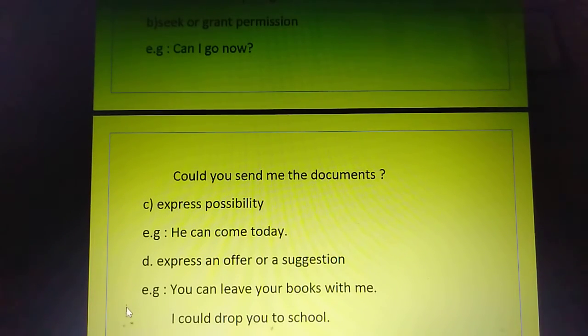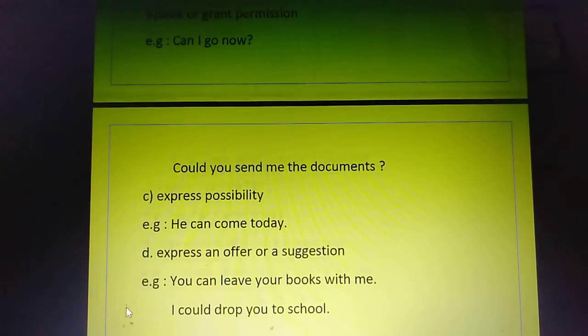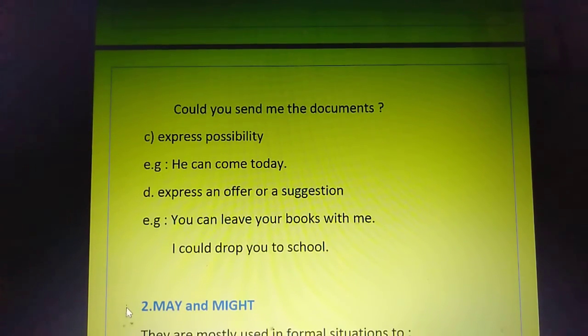Next is express an offer or a suggestion. If you are offering somebody something or you are suggesting something to somebody, there you also use can or could. Like, you can leave your books with me. What I have said here is, I am offering you to leave your books with me, right? So I am expressing an offer here. I could drop you to school. This is also an offer that he can drop you to school. So this is how you use can and could.